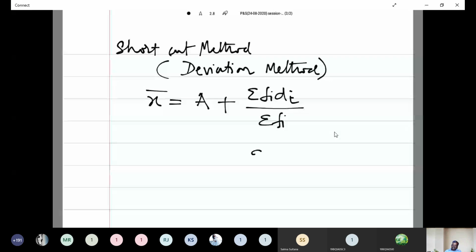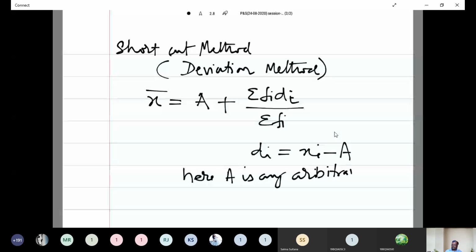Here di stands for deviation xi minus a. Here a is any arbitrary point. Arbitrary means for convenient purpose we choose that point.